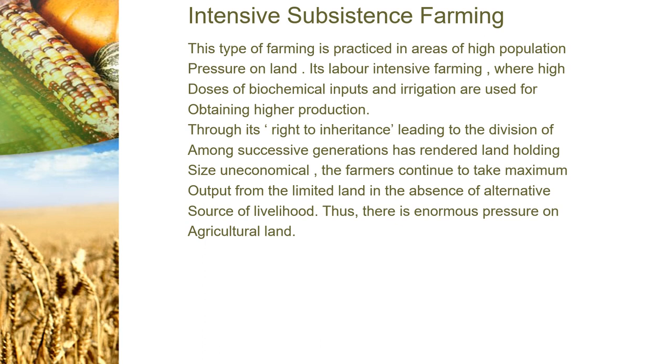Let's say your father had 4 acres and he had 4 sons. The next generation will inherit 1 acre per person. The next generation, maybe in cents. So the land holding is becoming lesser. The size is uneconomical, but the farmers continue to take maximum output from the limited land in the absence of alternative source. They do not have other source of livelihood. Thus, they put enormous pressure on the small patches of land that they have, creating soil degradation. Remember?